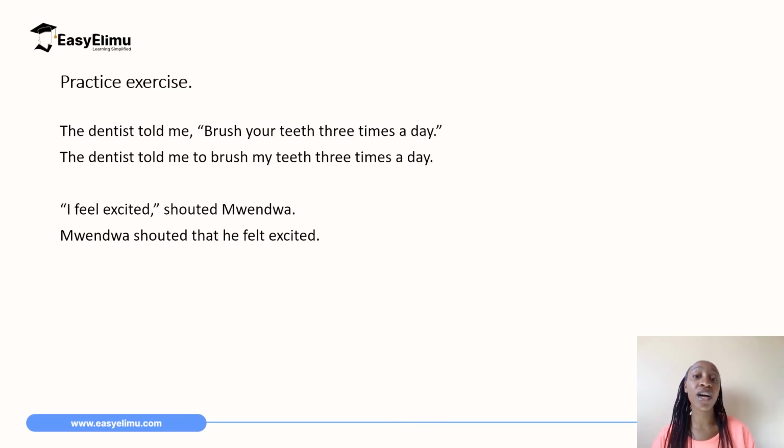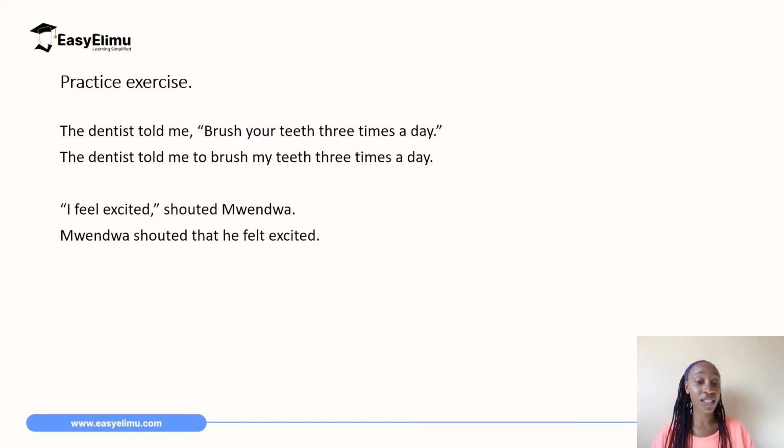So we can have a look at two sentences for practice to see if we have understood what we have learned in this session. The dentist told me, brush your teeth 3 times a day. That sentence is in the direct speech. You can see it is well punctuated in the direct speech. So when we convert it to indirect speech, the dentist told me to brush my teeth 3 times a day.